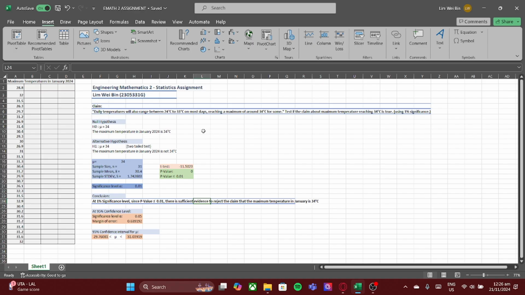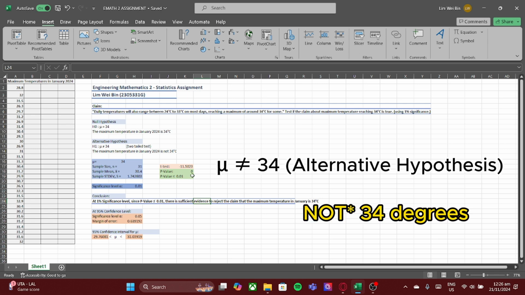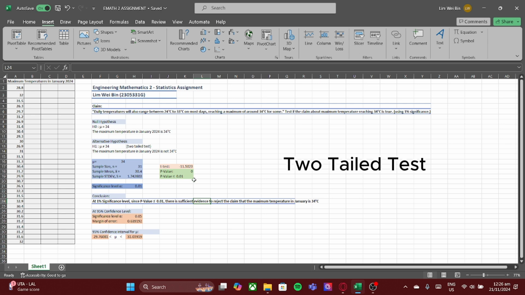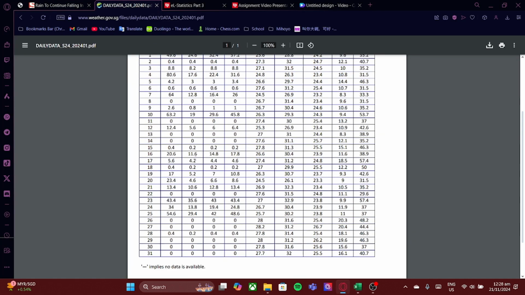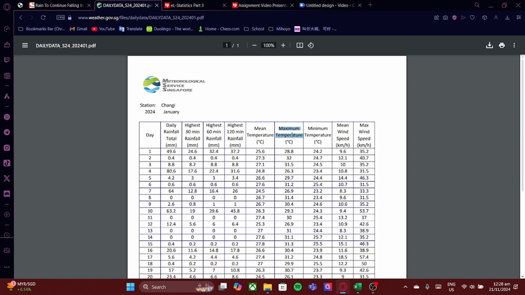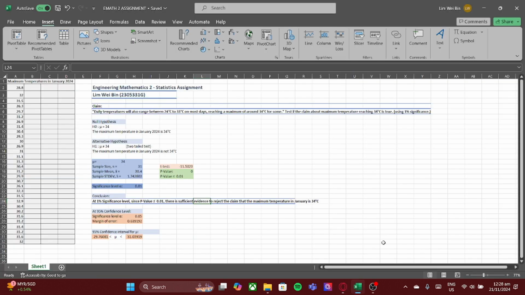Claiming that the maximum temperature is around 34 degrees Celsius, this forms the null hypothesis that mu is equal to 34. With that, I came up with an alternative hypothesis that the maximum temperature in January is not 34 degrees Celsius, and I arrived at the conclusion that this is a two-tailed test. To prove my hypothesis, I'll be using this set of data, and I'll only be using the maximum temperature data.